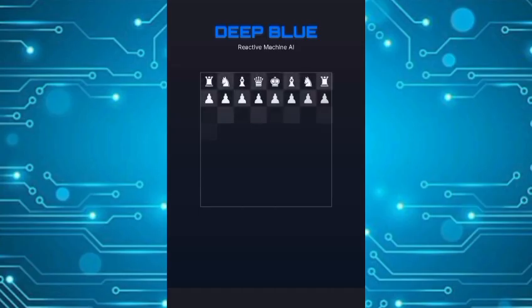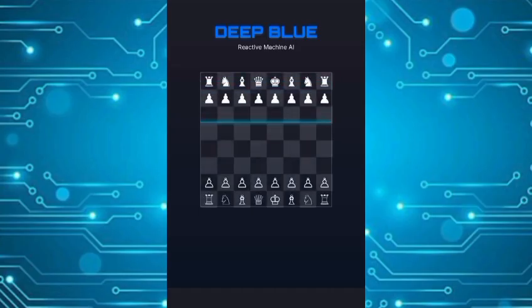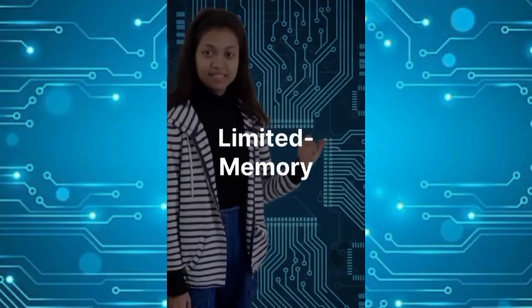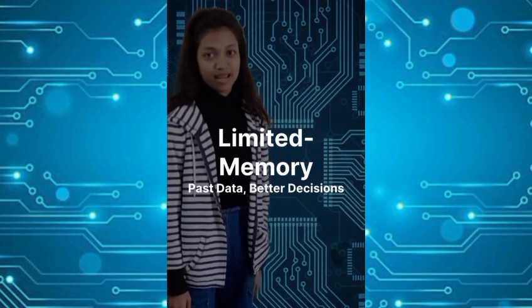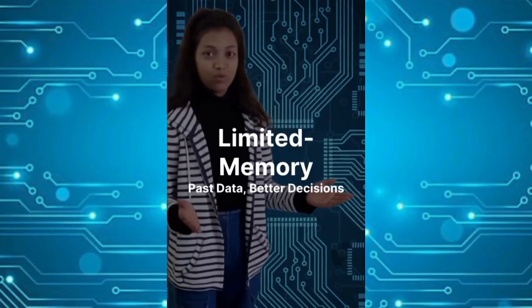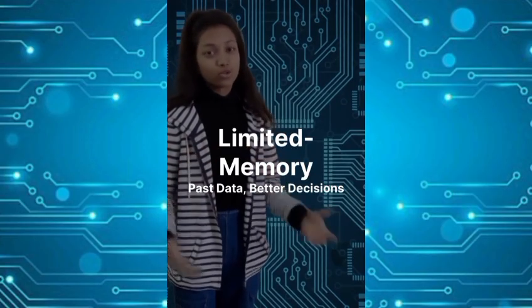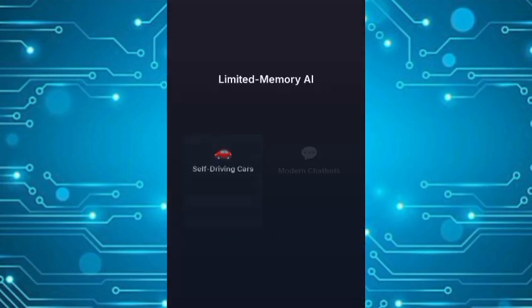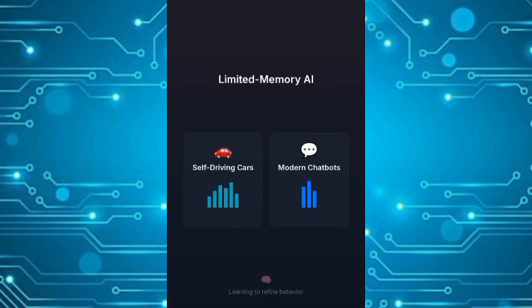IBM's Deep Blue chess computer is a classic example. It evaluated the present board and chose a move using fixed rules, but it did not improve over time or remember previous games. Limited memory AI can use some past data to make better decisions now, usually through trained models or short-term memory. Self-driving cars and modern chatbots fall into this group because they learn from historical datasets and sometimes from recent interactions to refine their behavior.